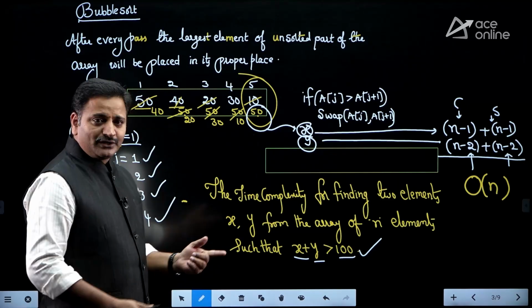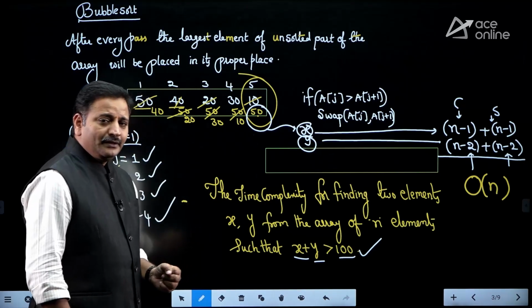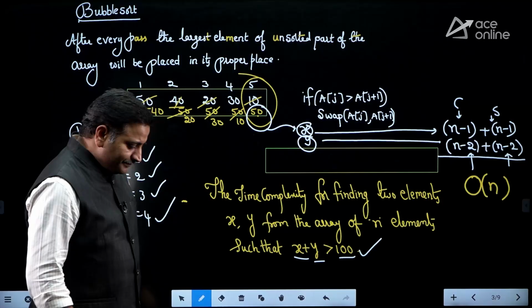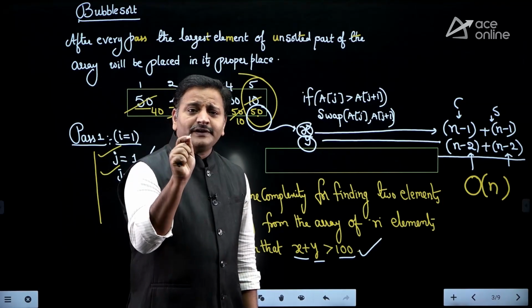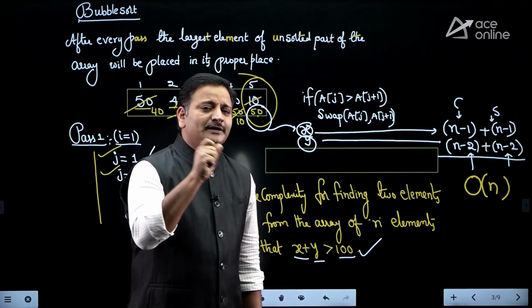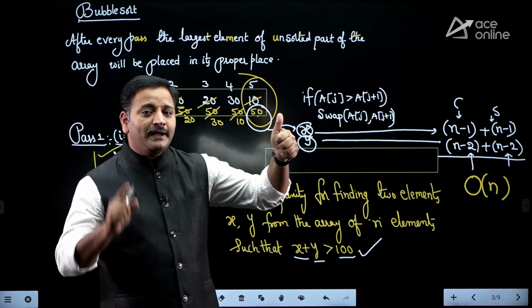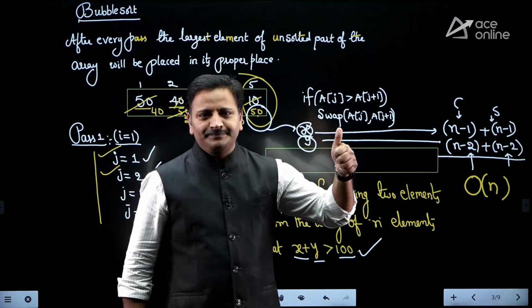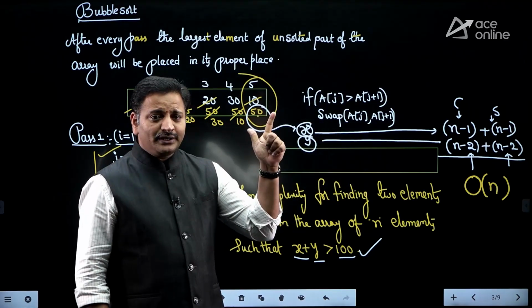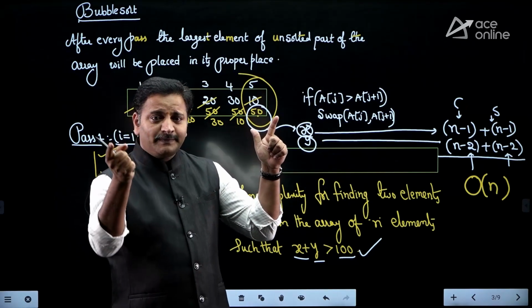Similarly, for selection sort the same application is there. But the object of selection sort, friends, is that after every pass, the smallest element is placed in the correct place. In quick sort, after every pass, the pivot element is placed in the correct place. In insertion sort, after every pass, the selected key element is placed in the correct place.